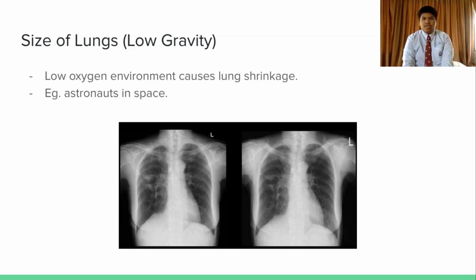Moving on to the size of the lungs. In low gravity, such as the Moon or, as I have previously mentioned, Mars, there is much less oxygen than there is here on Earth. Thus, because there is less oxygen, the lungs will experience shrinkage as there is less oxygen to inhale. This can be seen, for example, in astronauts in space.